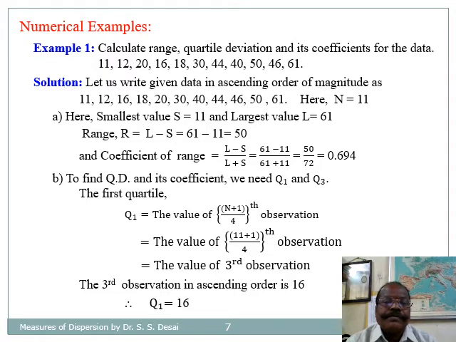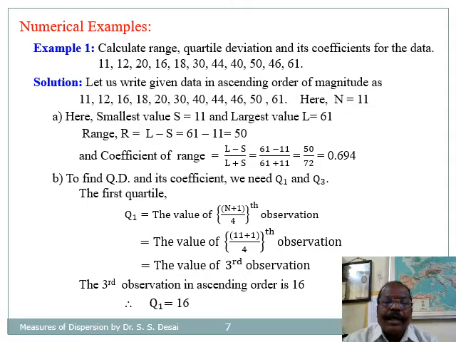Now to obtain quartile deviation and its coefficient, we need the first and third quartiles, and for these we need the data in ascending order of magnitude. Here is the ascending order of the 11 observations.